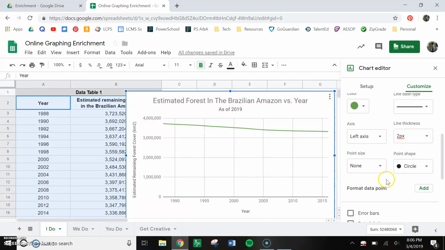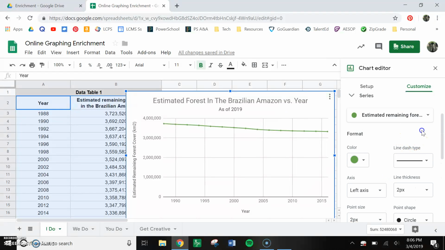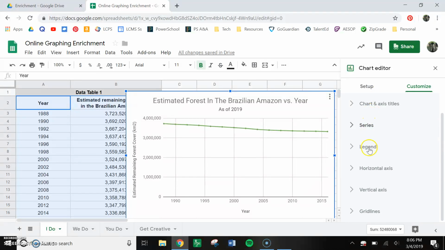Nothing else there. If you want to put points, you can, so you can see specifically where the data was. That's completely fine. I'm perfectly okay with that. So close out the series.